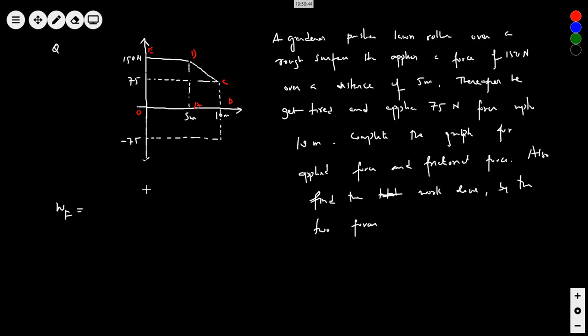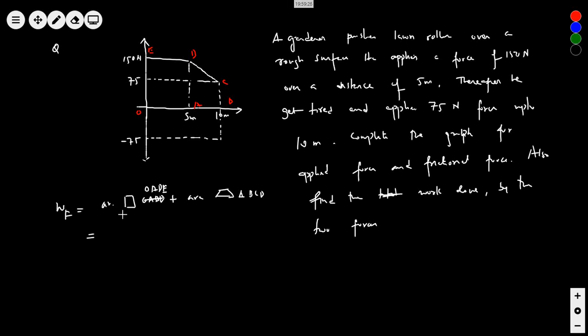So it should be area of rectangle OADE plus area of trapezium ABCD.